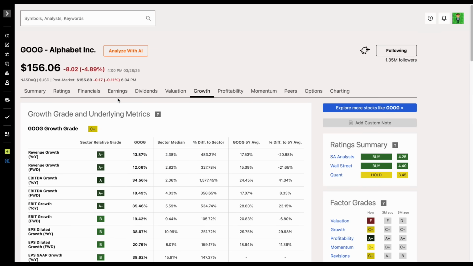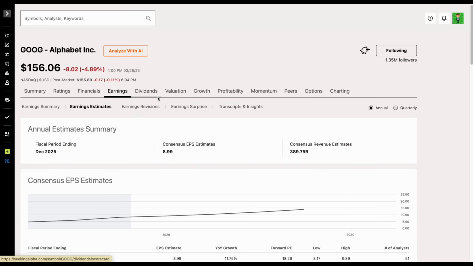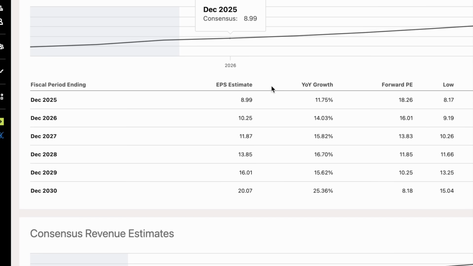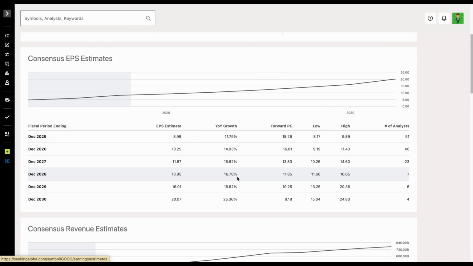Let's look at what analysts have to say. If we come over and look at earnings estimates over the next few years, we can see on the low end, we're getting about 12%, and on the high end, we're getting closer to 17%. So we have a range of about 11.75 to 16.7%. So what we're seeing is multiple analysts are telling us they're expecting double-digit earnings growth from Google over the next few years. Really, on average, close to about 15%.